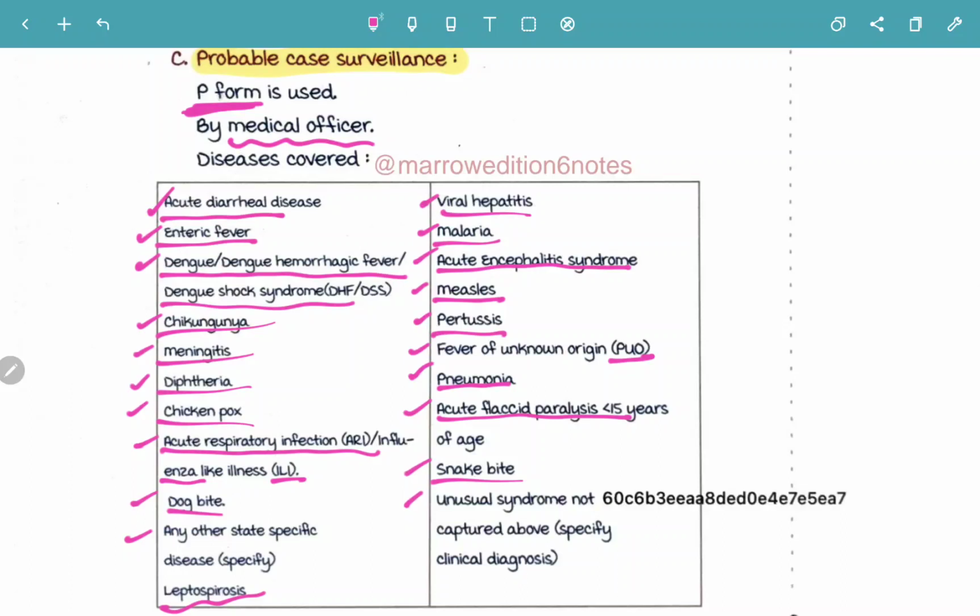Remember acute diarrhea, enteric fever, dengue, chikungunya, meningitis, diphtheria, chickenpox, ARI or ILI, dog bite, leptospirosis, viral hepatitis, malaria, measles, pertussis, pyrexia of unknown origin, pneumonia, acute flaccid paralysis, snake bite.